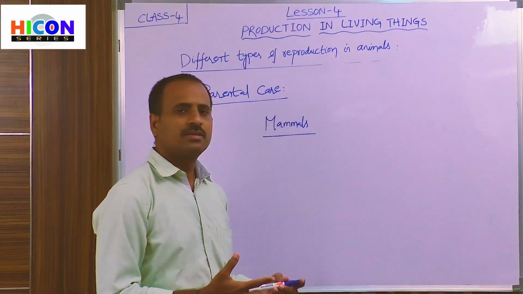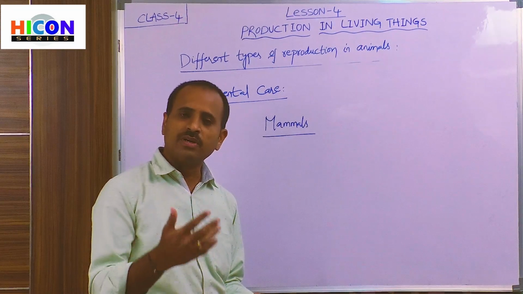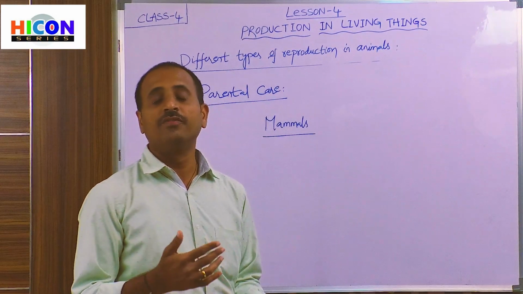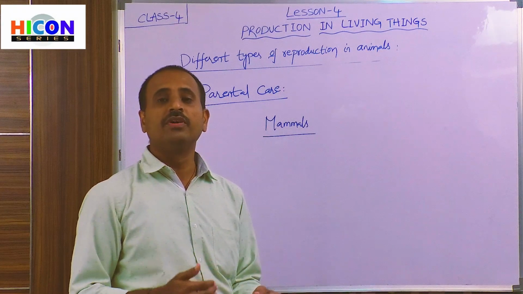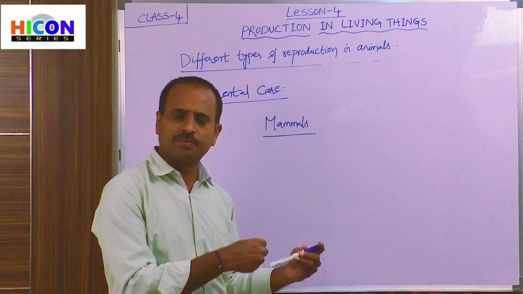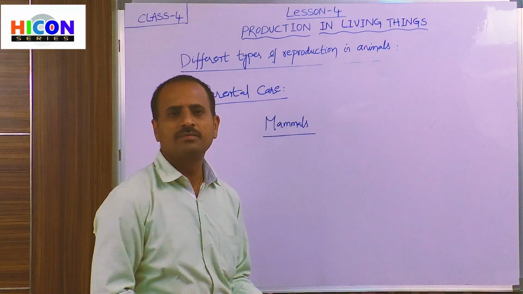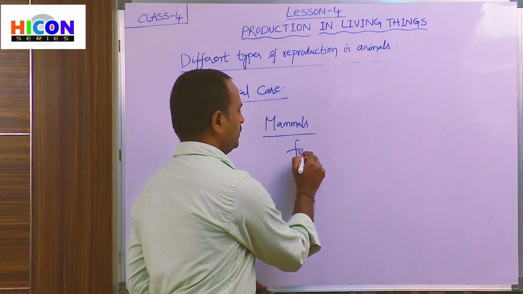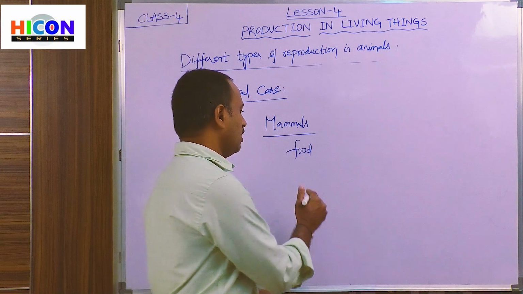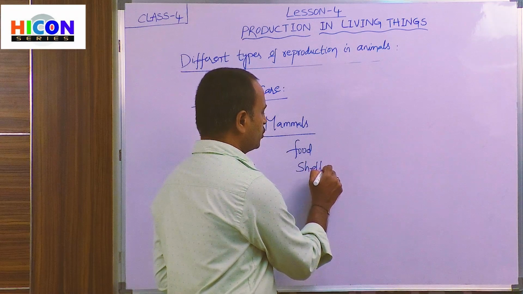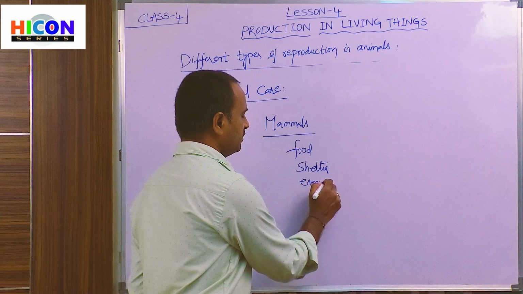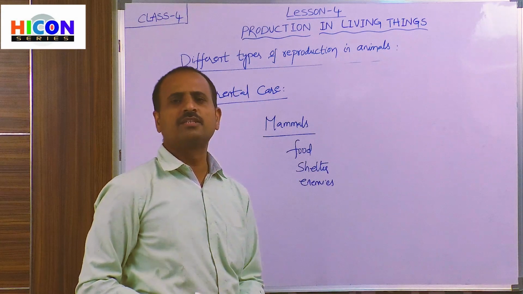All the mammals will take care of their new ones after they are born until they get the capability of living on their own. In the meantime, the parents will give food and shelter, and also protect their young ones from enemies.